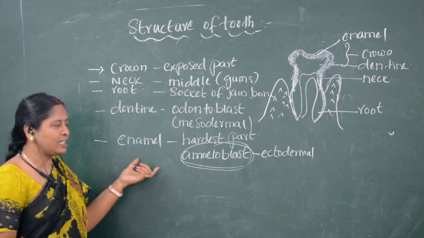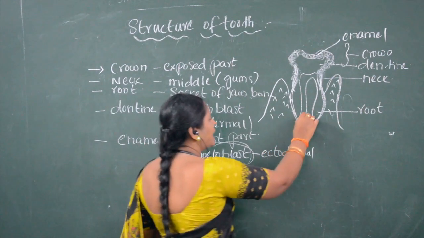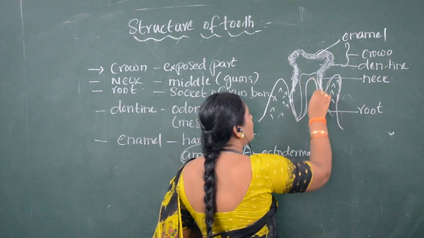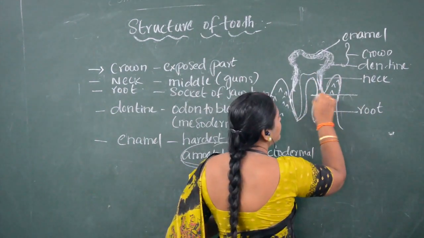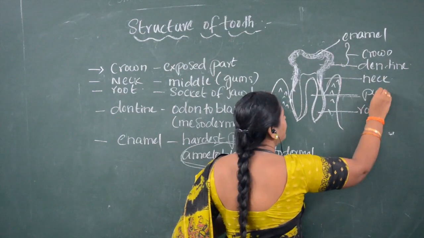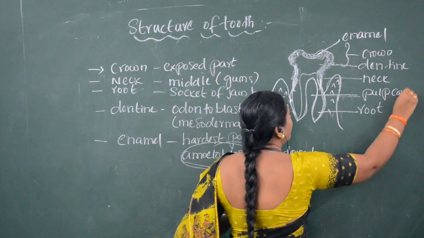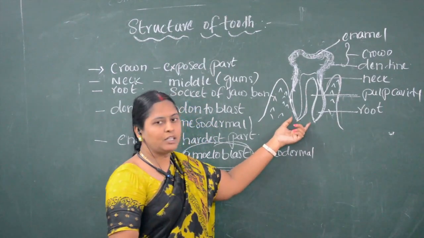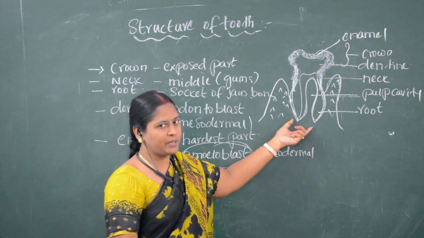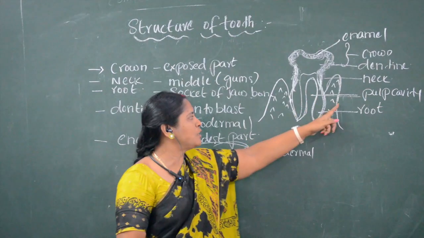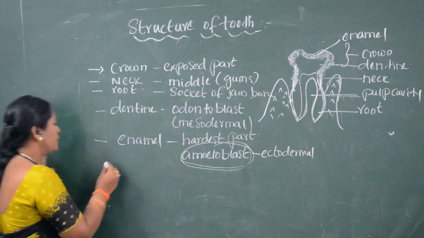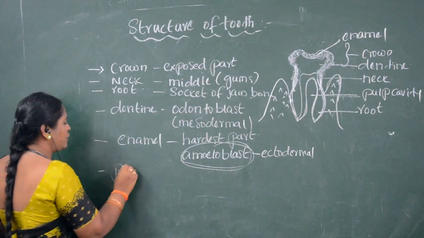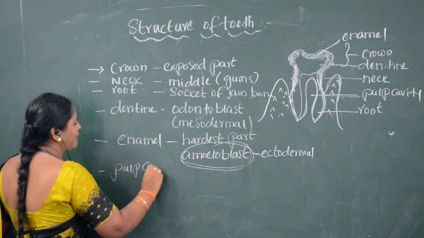The tooth consists of a cavity called the pulp cavity. That is inside the root. In the tooth, a cavity is present, and that cavity is called the pulp cavity.